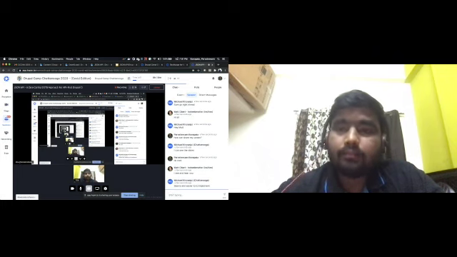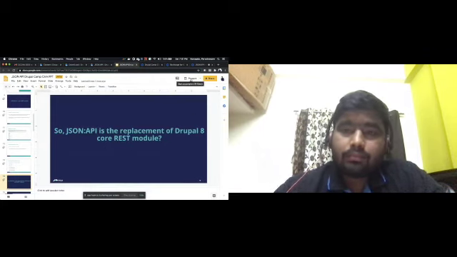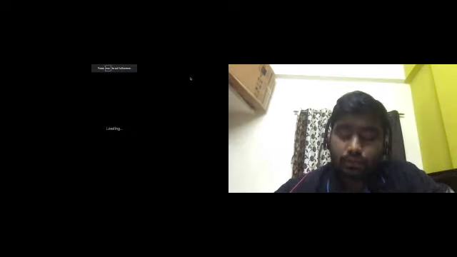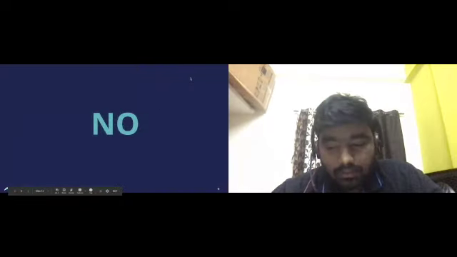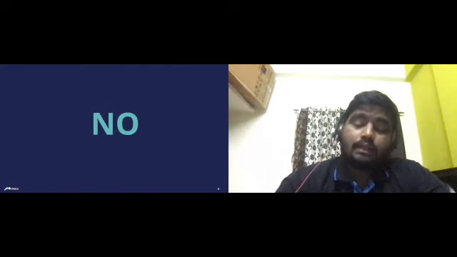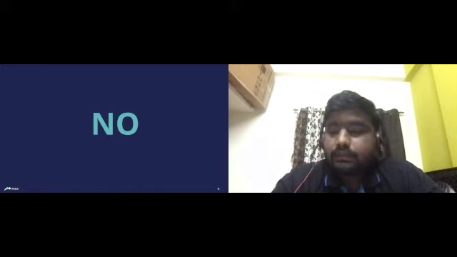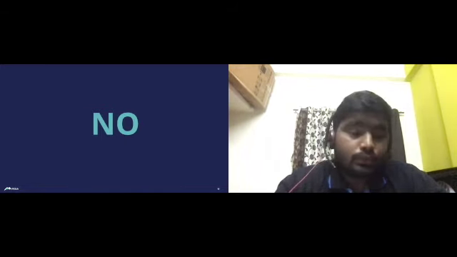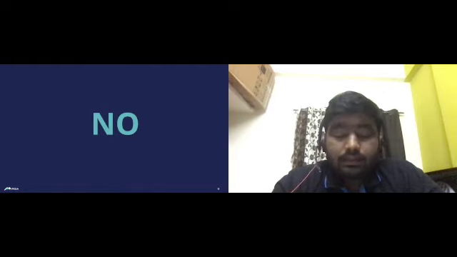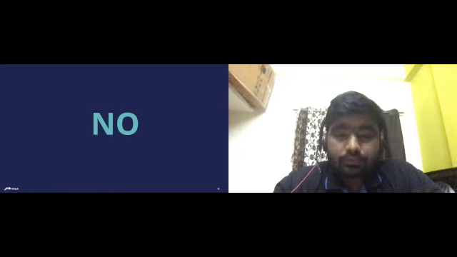Yeah, basically, it's not a replacement of the core REST module, because there are a couple of things JSON API cannot do, which Drupal core REST module is doing. So that's why it's not a replacement as of now. Maybe in future, not sure.